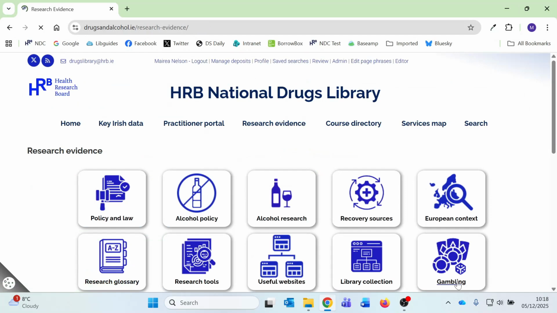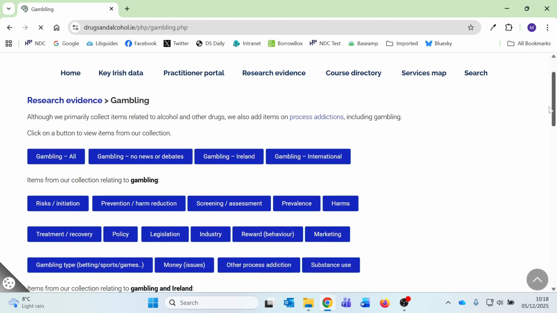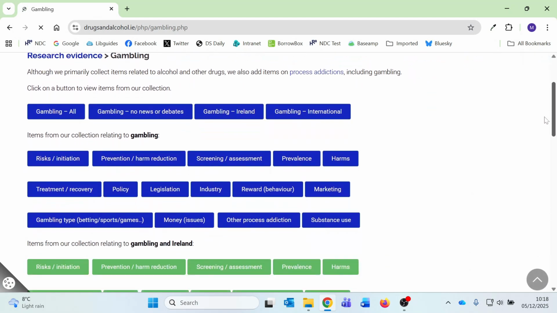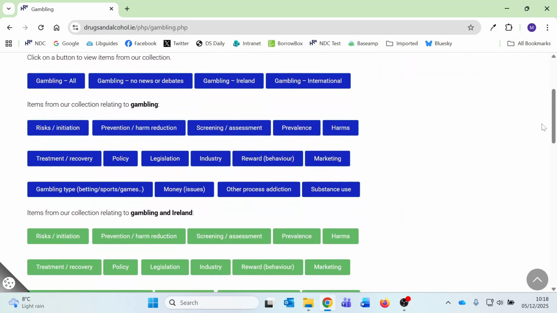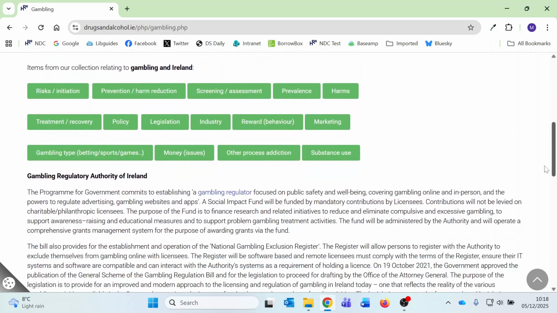Finally, for the evidence resource, the last page is gambling. Although we primarily collect items related to alcohol and other drugs, we also add items on process addictions, including gambling. We provide links to relevant subjects in general and then for Ireland. We also give some information on the policy situation in Ireland.